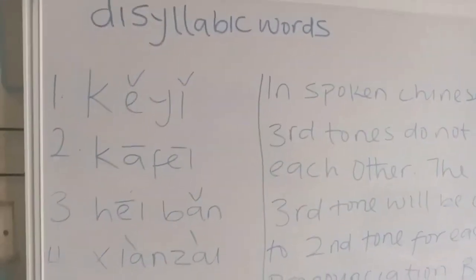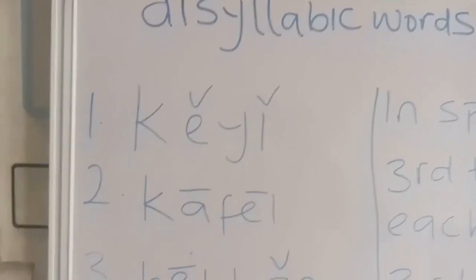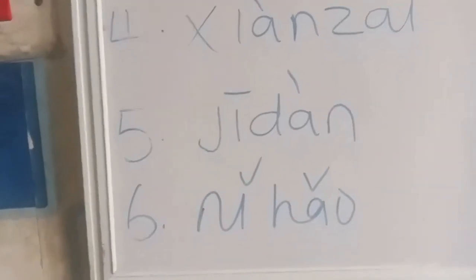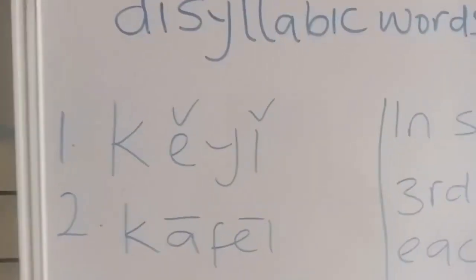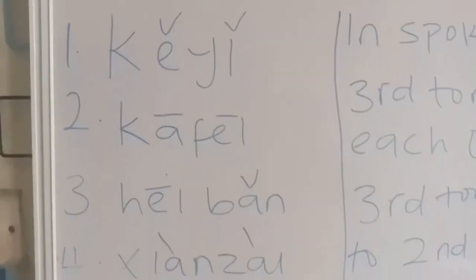So these are some disyllabic words I wrote down to help us with combining tones. Number one here is the word 可以. Number two is 咖啡. Number three is 黑板. Number four is 现在. Number five is 鸡蛋. Number six is 你好. You see these words, I will need you to write them down and say them. Do an audio, or if you like, a video. Just say them. You have already learned how to say the tones.